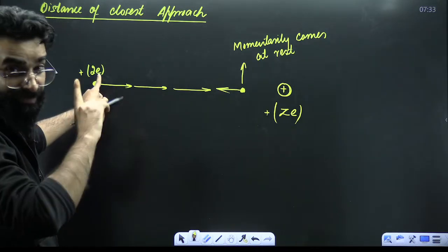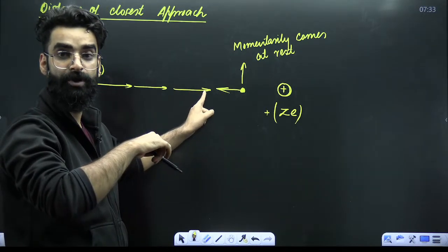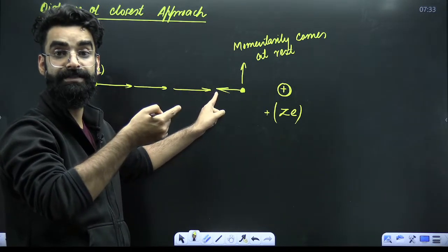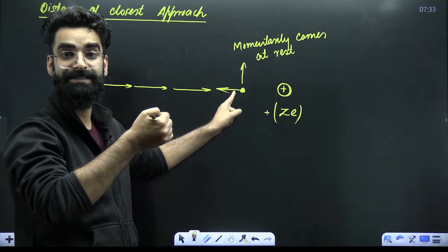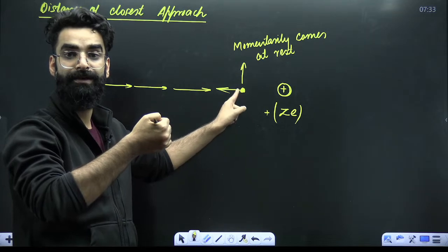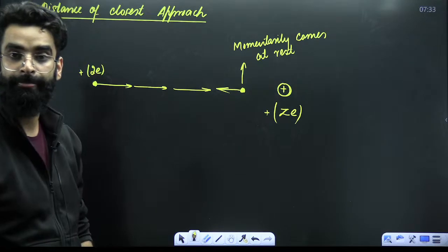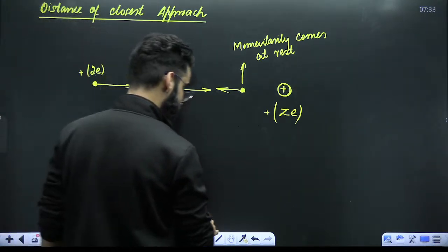I'm talking about that alpha particle, 1 in 20,000, which came closer. Repulsion on the alpha particle from the nucleus is increasing. Kinetic energy of the alpha particle is decreasing. A stage will come when this alpha particle will momentarily come to rest and will get deviated back at an angle of 180.